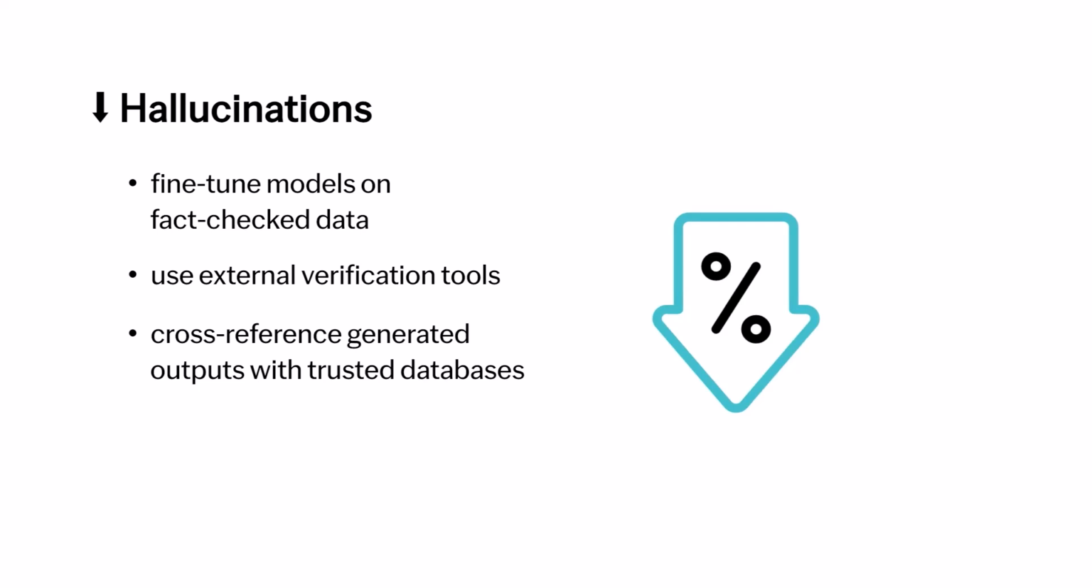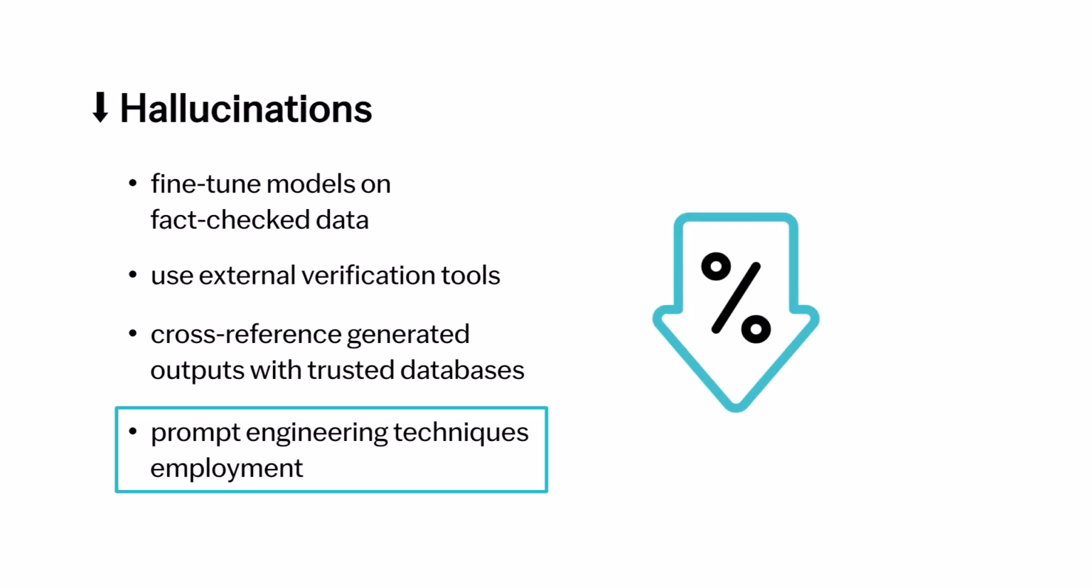Understanding hallucinations helps users better interpret and validate Gen AI outputs, ensuring that any critical information generated is checked against reliable sources. One approach to addressing hallucinations is by employing prompt engineering techniques. Users interact with Gen AI models through prompts.